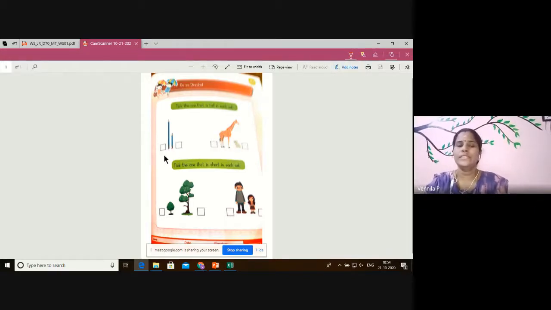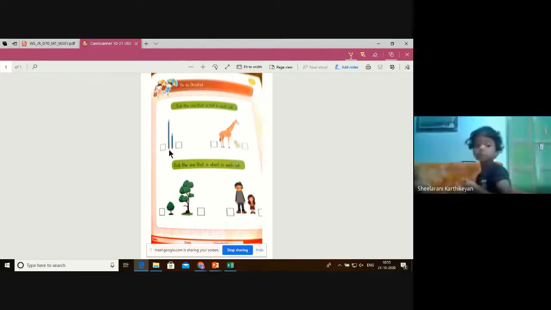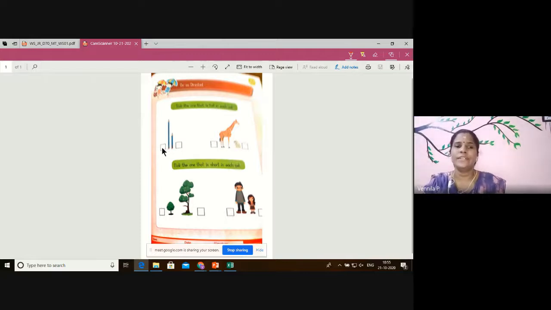So which is the tallest pencil here? First one or the second one? Which is the tallest one here? Who is going to say? Devarakshita. Come on, tell me, Devarakshita. Which is the tallest one here? This one or this one? First one or second one? Which is tallest? First one. First one. Very good. So, first one you are going to tick.